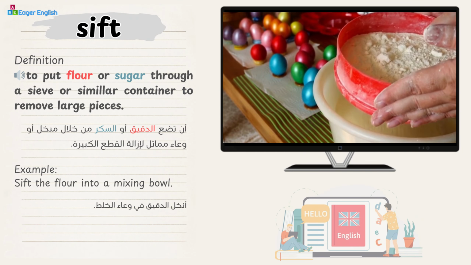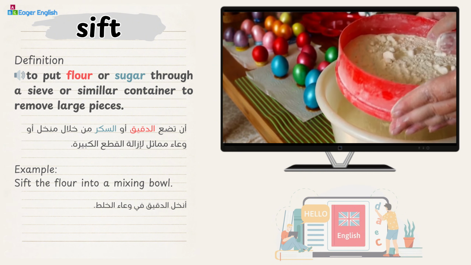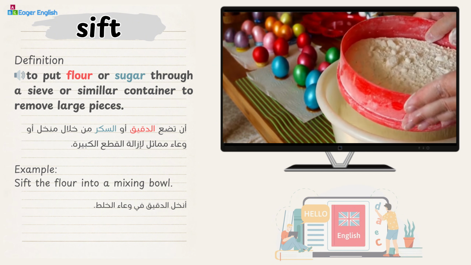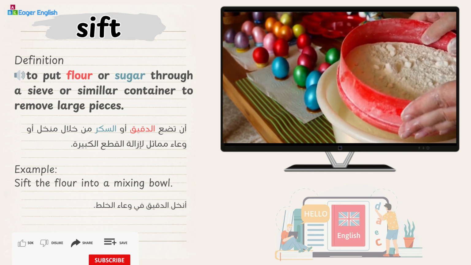Sift. Definition: to put flour or sugar through a sieve or similar container to remove large pieces. Example: sift the flour into a mixing bowl.